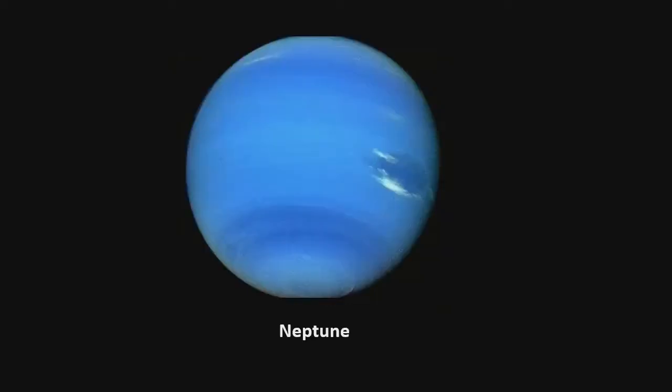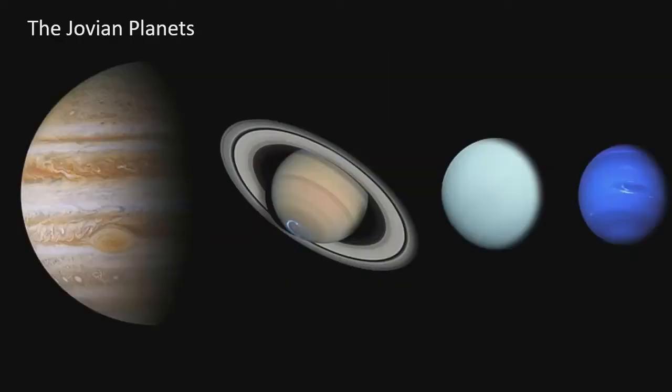Neptune. Neptune is the farthest known planet from the Sun. It is the fourth largest planet and is the third most massive planet in the entire solar system. It is the densest of all the gas giants, but it is also known as the twin planet of Uranus. Jupiter, Saturn, Uranus, and Neptune collectively make up the group known as the Jovian planets.